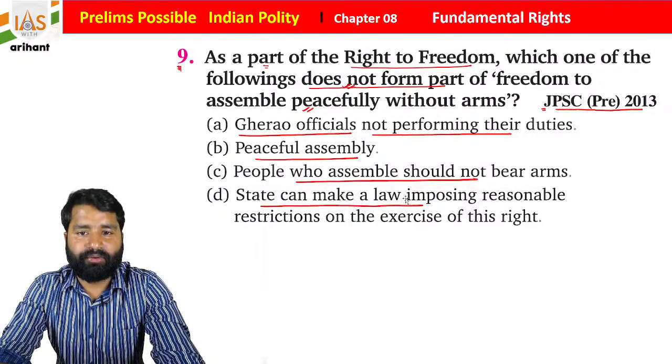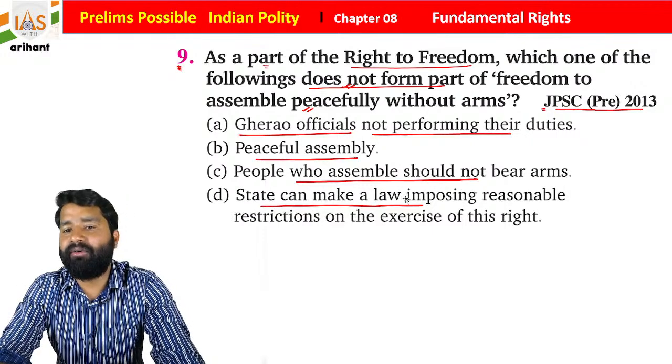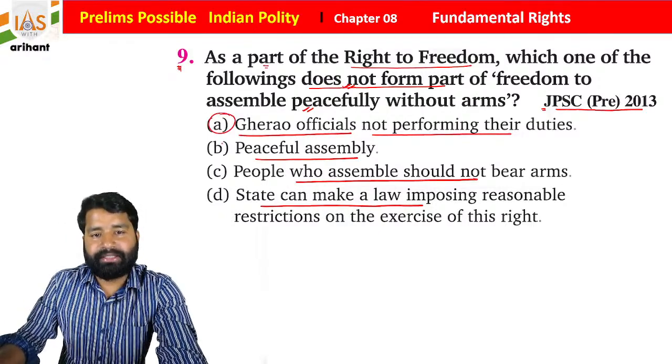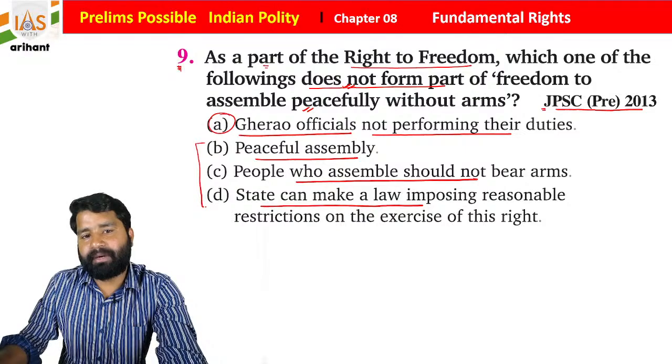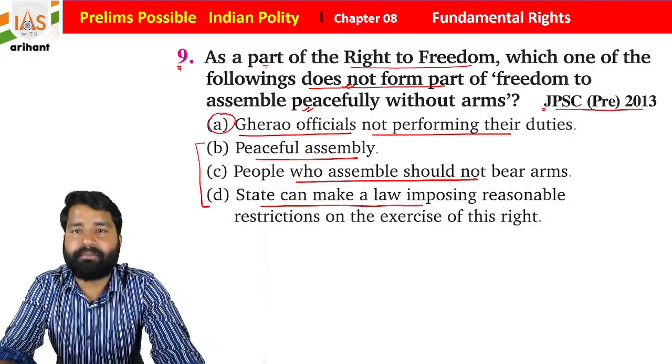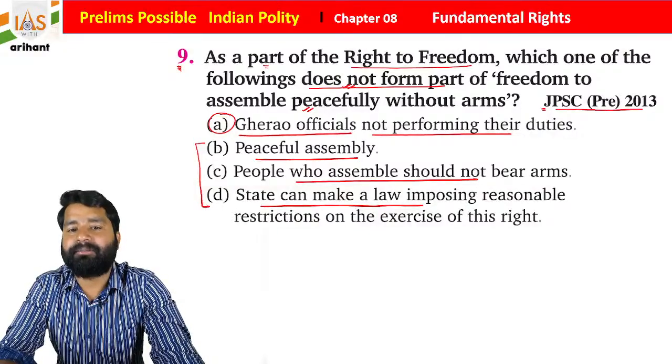So what is going to be the right answer for the same? Gherao officials. So you see, these all three are the part of freedom to assemble peacefully without arms, but Gherao of officials not performing their duty is not going to be part of the same.